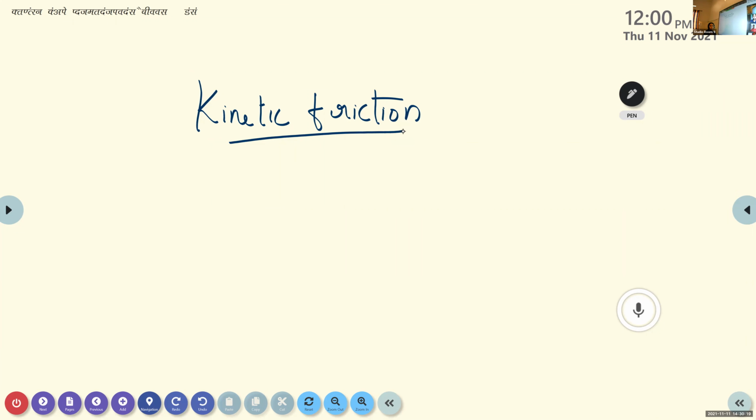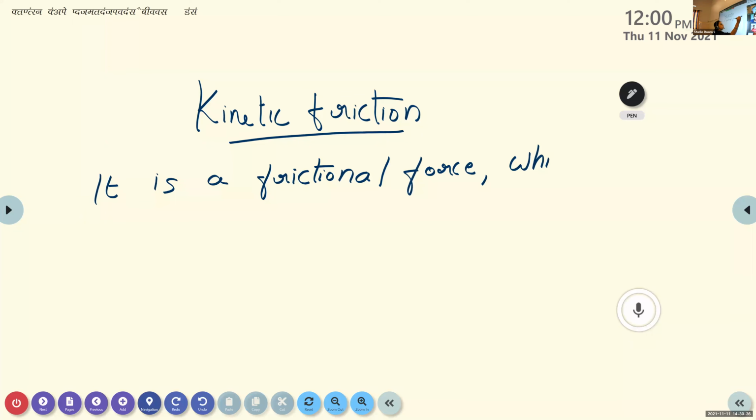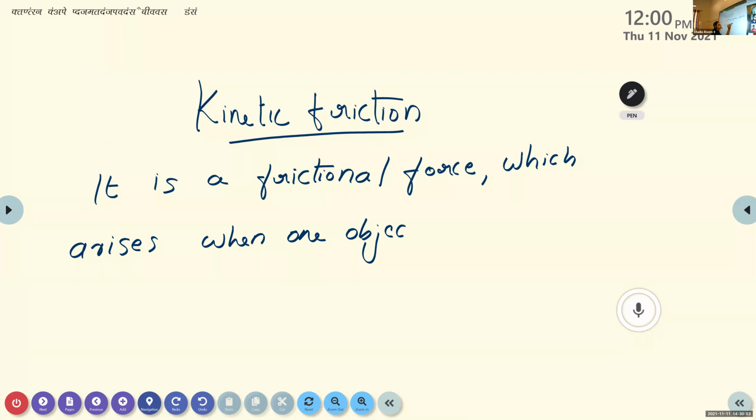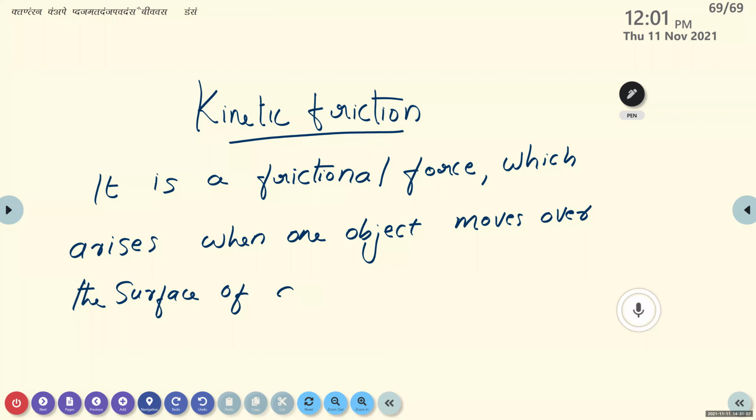But kinetic friction is a frictional force which arises when one object moves over the surface of another object.